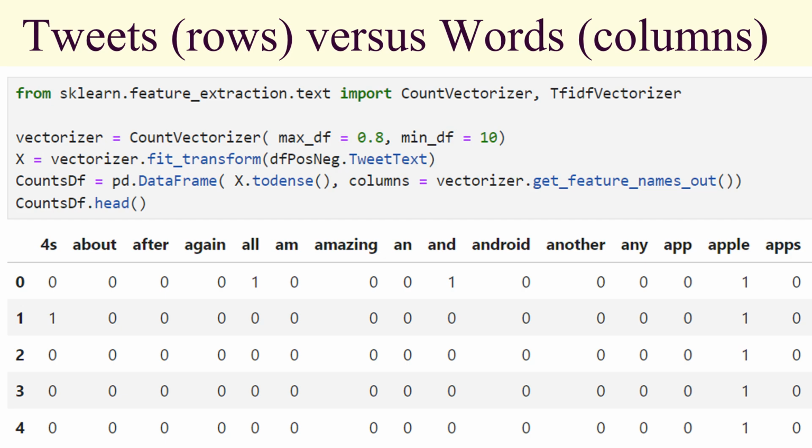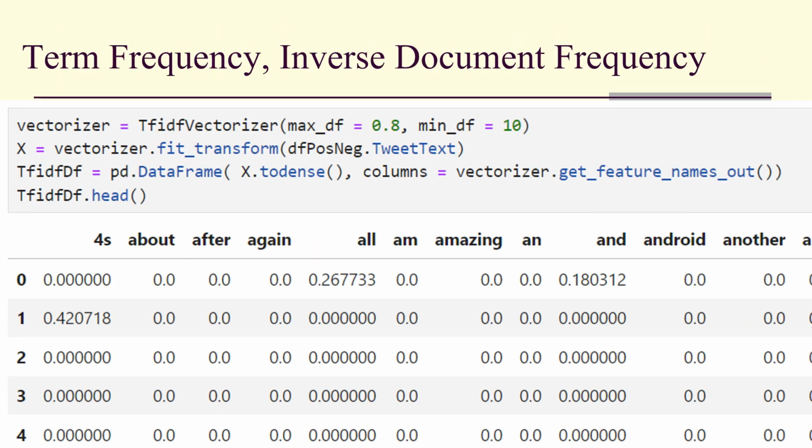So I'm going to have tweets as rows versus words as columns. Using a count vectorizer, this is what I get. It counts the number of appearances of a given word in a given document. Document 0 has all once and once, and so on and so forth. And we also use the term frequency inverse document frequency representation.